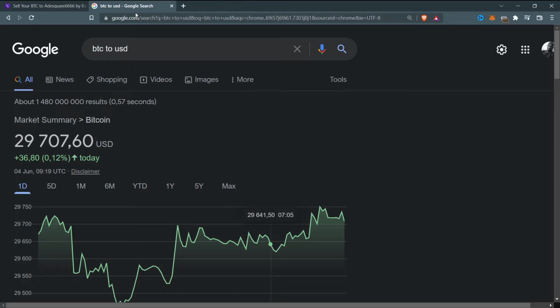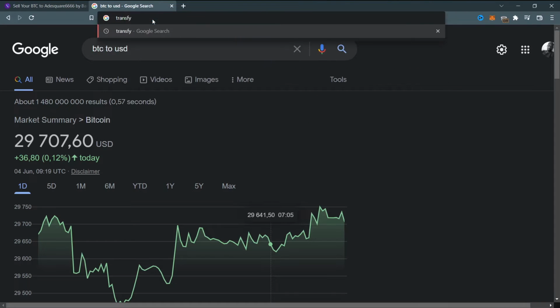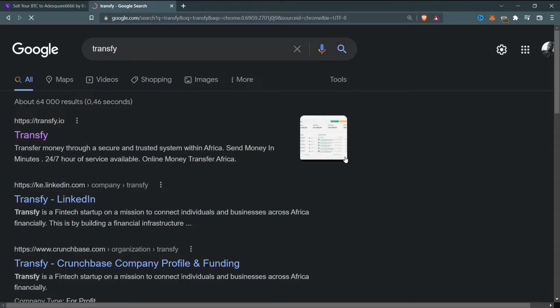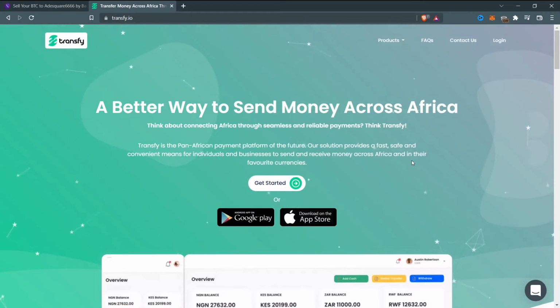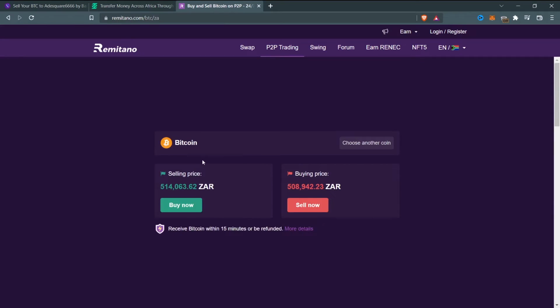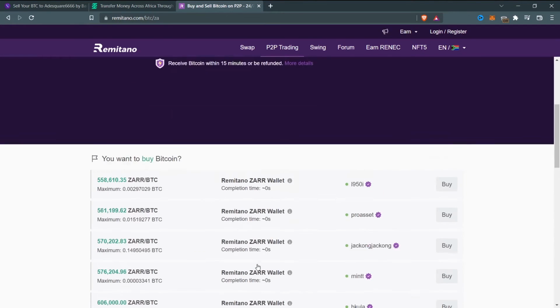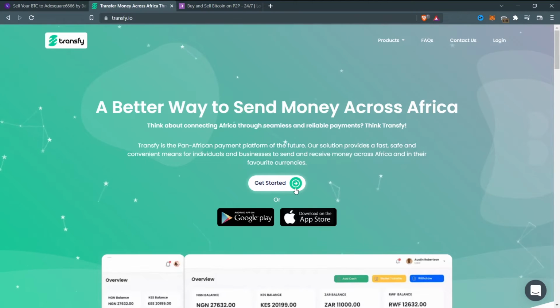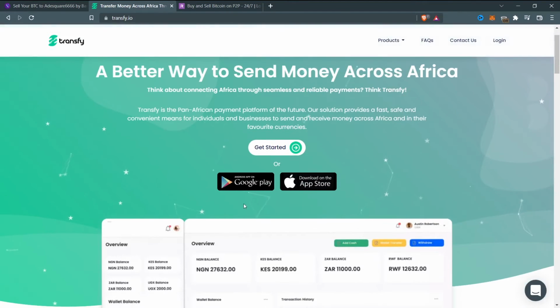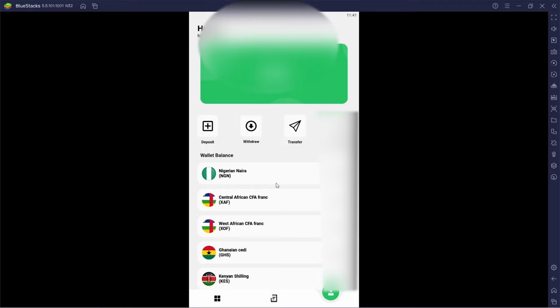So I'm going to go to Google and type TransferWise. You can use TransferWise because it's a better way to send money across Africa. But if you're not in Africa, you can use Remitano right here, and you can see a bunch of countries that you can get paid from. But in this video we're going to use TransferWise because it's quick and easy. If you're using an Android phone, download the app right here, and if you're using an iPhone, click right here to download the app. I've already downloaded the app, so I'm just going to log in on my phone right now. Alright, so what you are looking at right here is the dashboard for TransferWise.